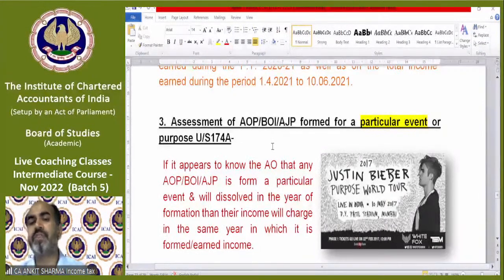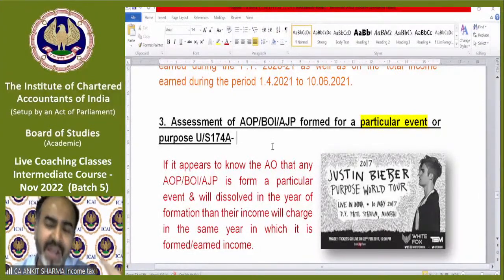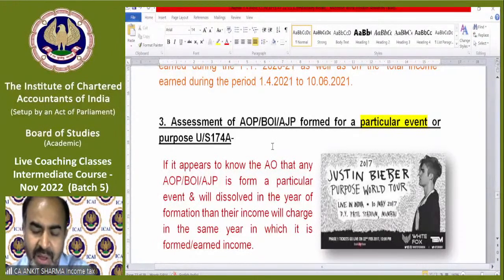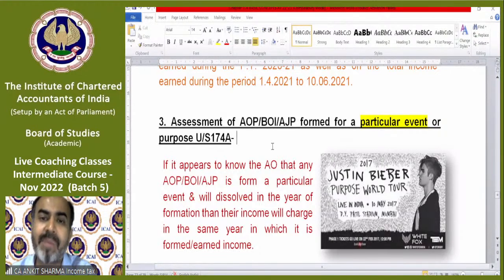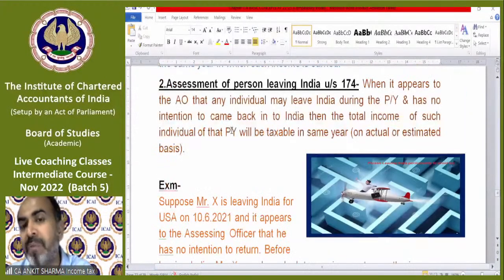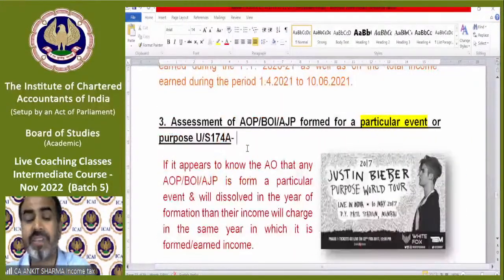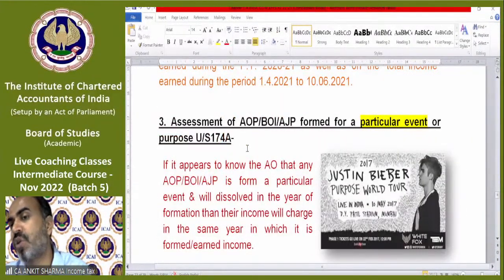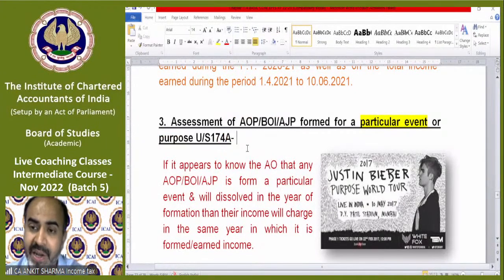For example, if some musician or artist from outside India comes to India and performs in India and earns 2 crore rupees as performance fees. Now he is going back. So the department asks for tax. He says, I will come next year and pay tax. And again, I do not fall in point number 2, because point number 2 was for the person who resides in India but is now leaving India. So he's a foreigner, and he says this condition is not applicable to him. So he will go outside India and might not come back. So what does the department do? The department also includes this case in this scenario.